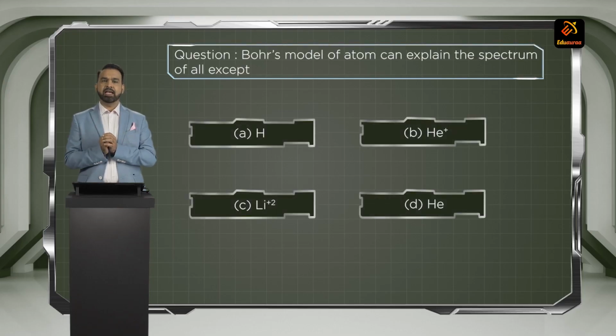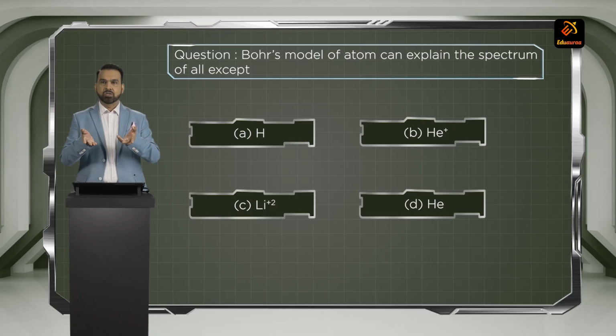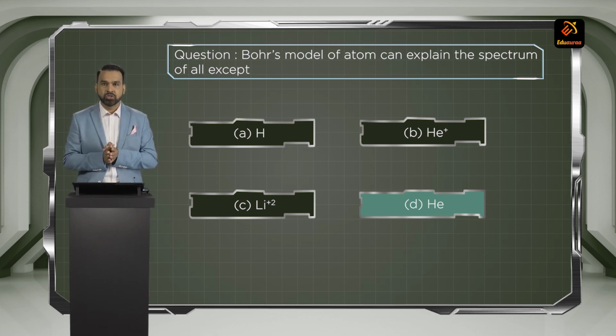Bohr's model of an atom can explain the spectra of all except which? Bohr's atomic model explains the atomic spectrum of hydrogen and similar types of species. Hydrogen and similar species means all species having one electron. You will see in the choices, helium has how many electrons? Helium has 2 electrons. So Bohr's atomic model does not explain the atomic spectrum of helium. Whereas H will show, He plus will show, and Li plus 2 will also show, because they have lost electrons and are left with only one electron in the positive state.